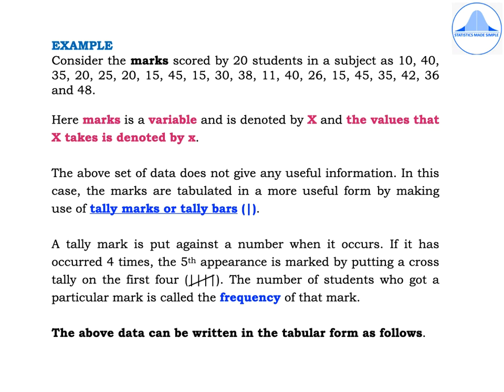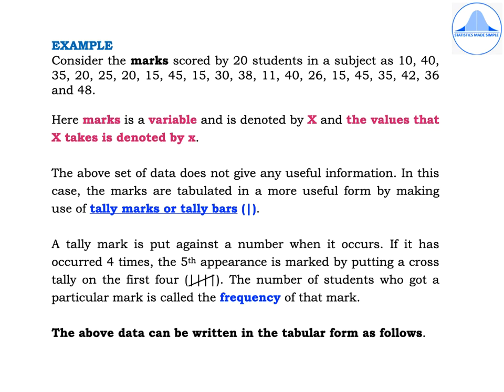Here, marks is a variable and is denoted by capital X. That is, only the word marks is denoted by capital X and the values that capital X takes, that is denoted by small x. So please keep this in mind.